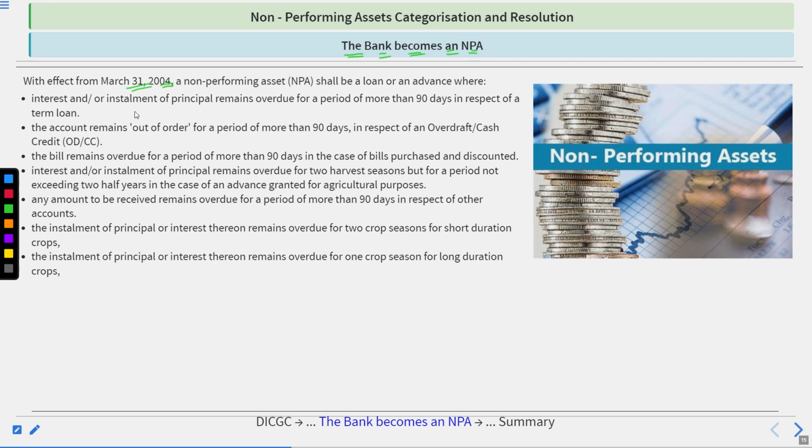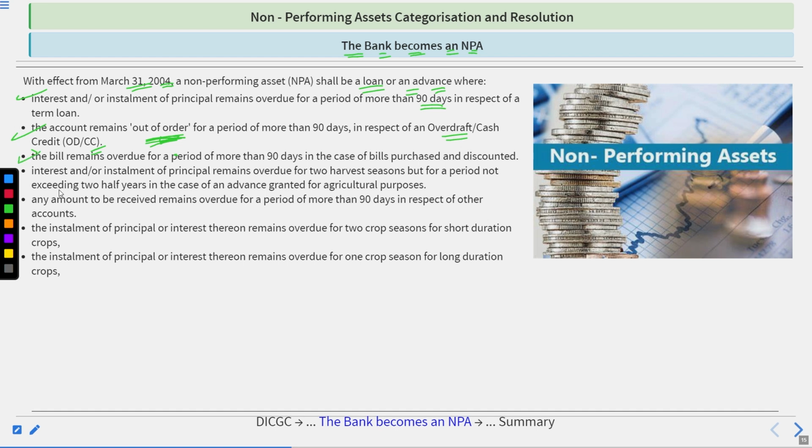With effect from March 31, 2004, the non-performing asset got a definition. It is a loan or an advance where, first, interest or installment of principal remains overdue for a period of more than 90 days in respect of a term loan. Not talking about a personal or short-term loan, but a term loan, which is given for a long duration and with some purpose. Second, the account remains out of order for a period of more than 90 days in respect of an overdraft or cash credit, which means no transaction has been held in that particular account. Then it will be known as out of order.